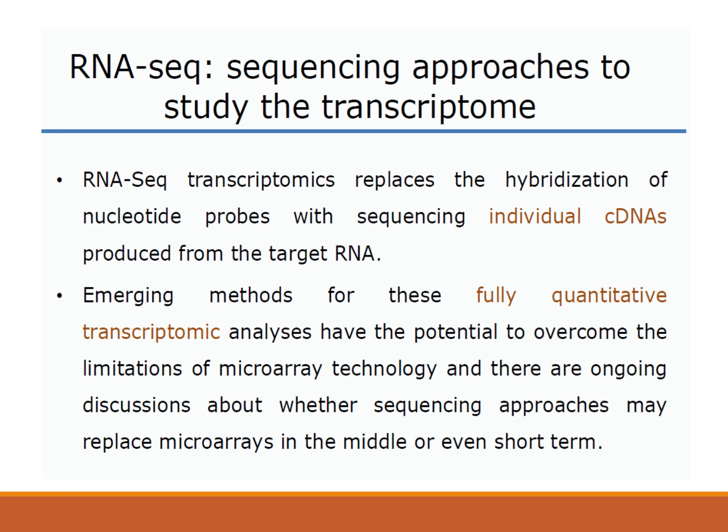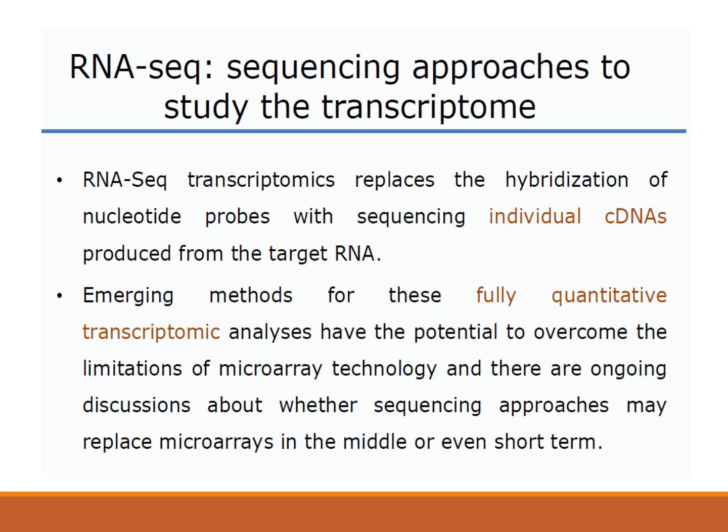The next approach is the sequencing approach. Now, in case of microarray, there is some limitation, because the oligonucleotides have to be coated on the glass slide, or in case of Affymetrix gene chip, the oligonucleotides have to be synthesized.